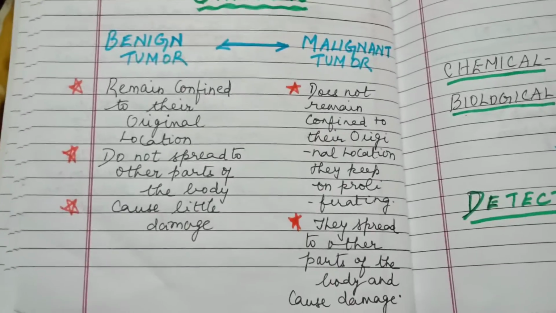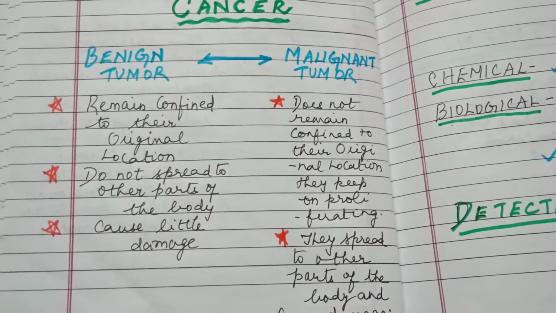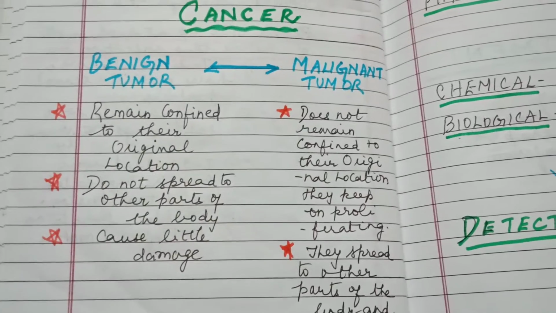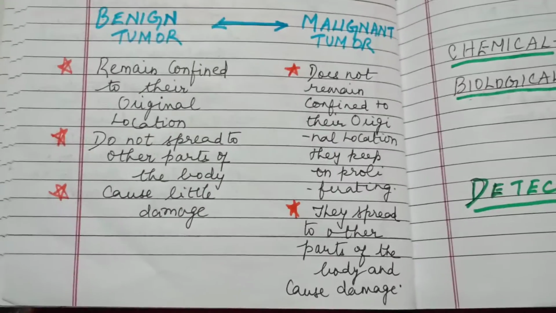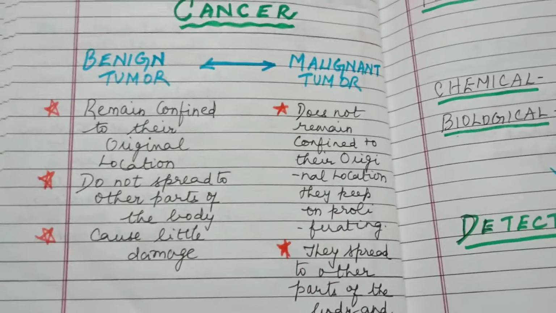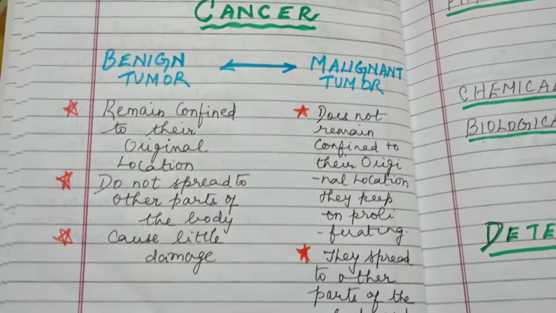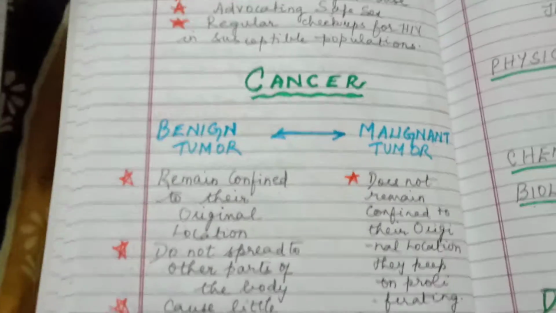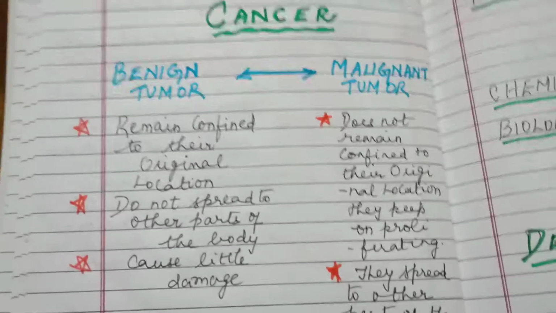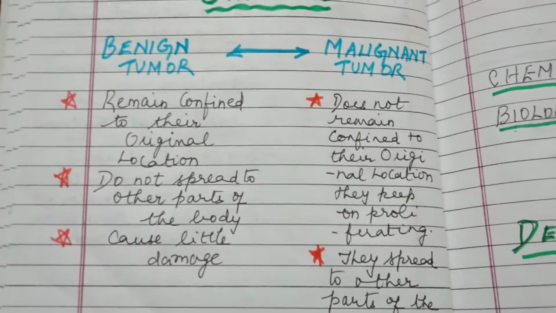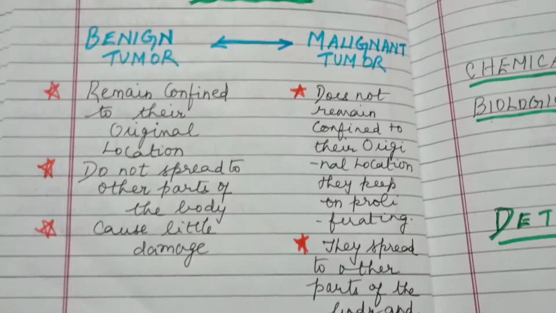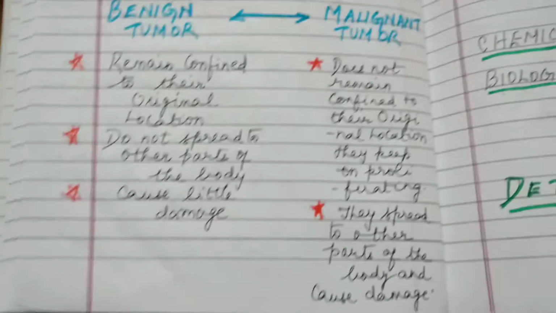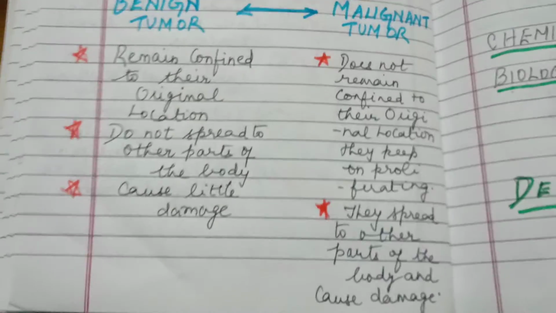Then we'll see the malignant tumor. They do not remain in the original location, and they rapidly spread to the other parts of the body, keep on spreading and cause excessive damage. Malignant tumors are masses of proliferating cells. Proliferating means a rapid increase in the number of cells. They are known as neoplastic or tumor cells.